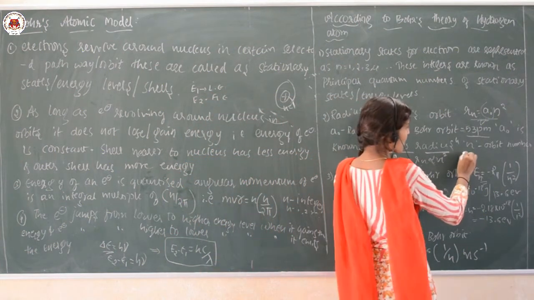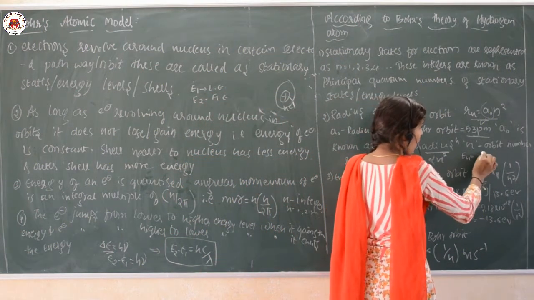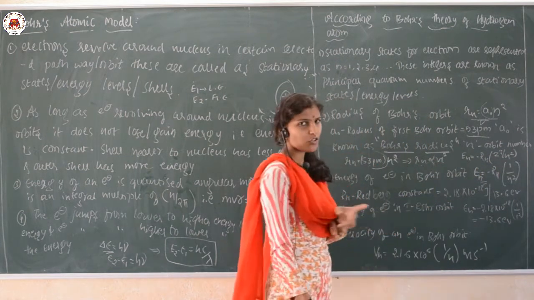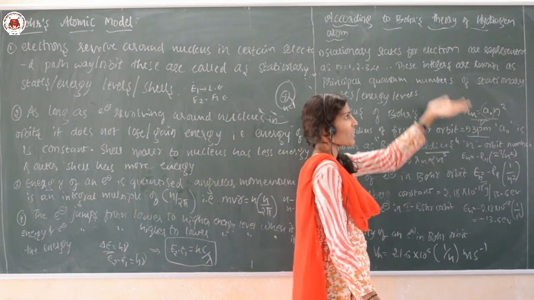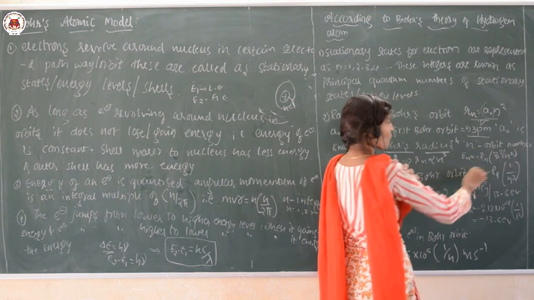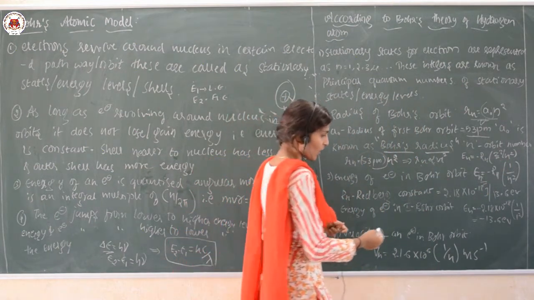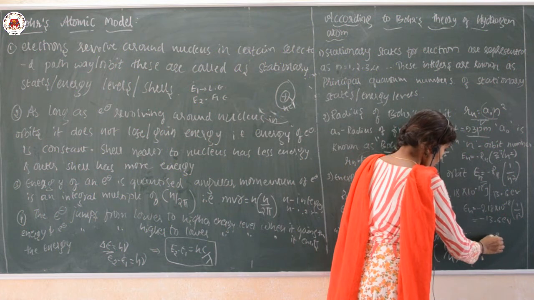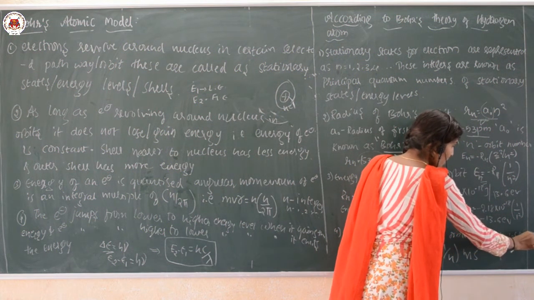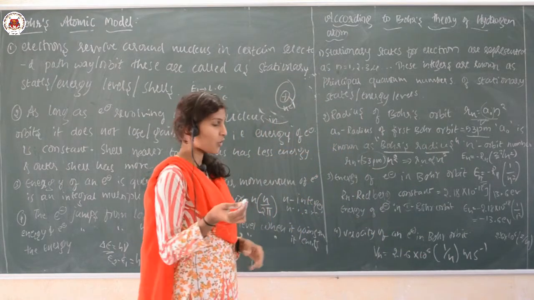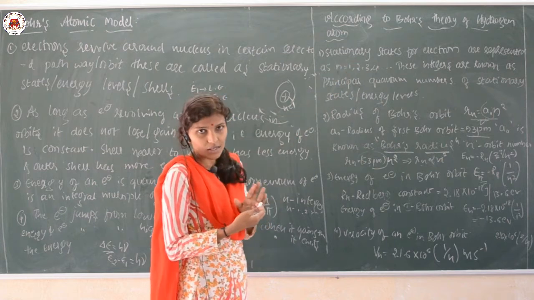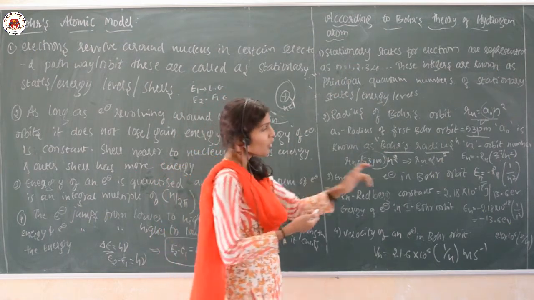There we are going to change the formula a little. For example, the energy is represented by En is equal to Rh into Z square divided by n square. Z value for hydrogen is 1. But if we are applying it to some other hydrogen-like element, we introduce Z square in the formula, and for the velocity we use 2.16 into 10 to the power 6 into Z divided by n. Instead of taking 1, we substitute the Z value of the hydrogen-like element.